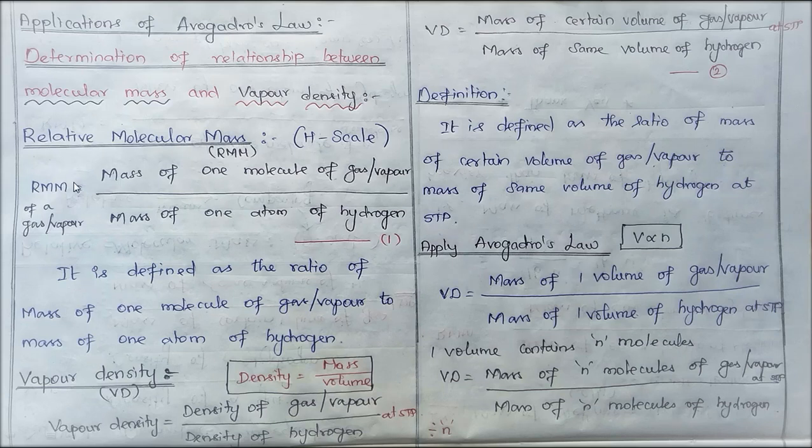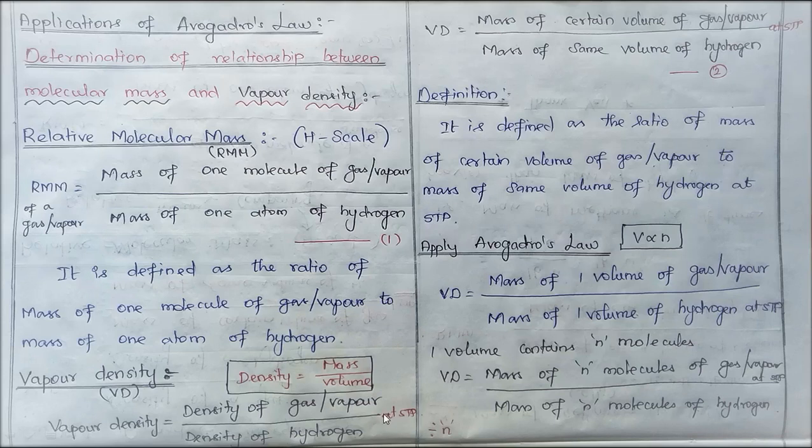Now, how will you define this? It's a pure ratio. You can define it as the ratio of the mass of one molecule of a gas or vapor to the mass of one atom of hydrogen. Now, one more term is vapor density. Vapor density is again a relative density, so we are comparing with hydrogen. The vapor density is equal to the density of gas or vapor to the density of hydrogen at STP.